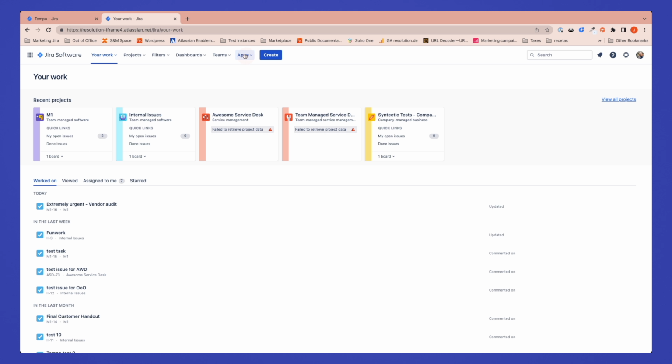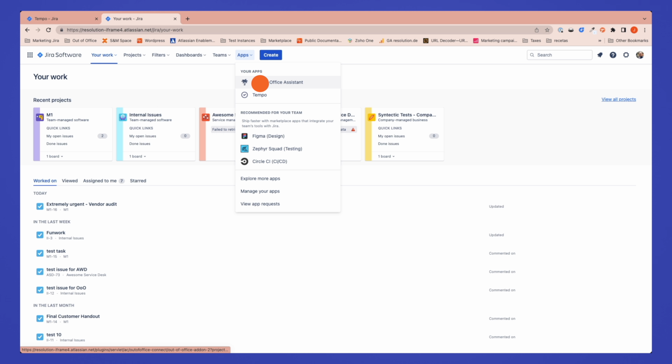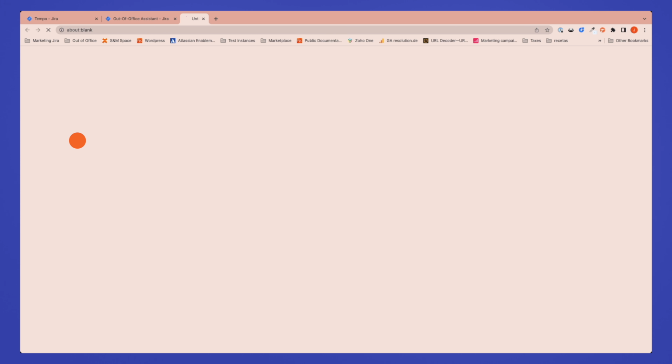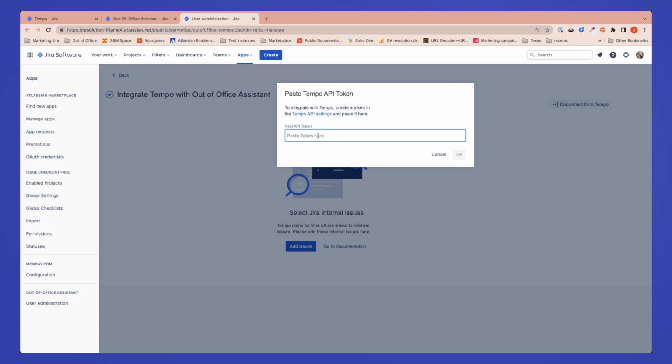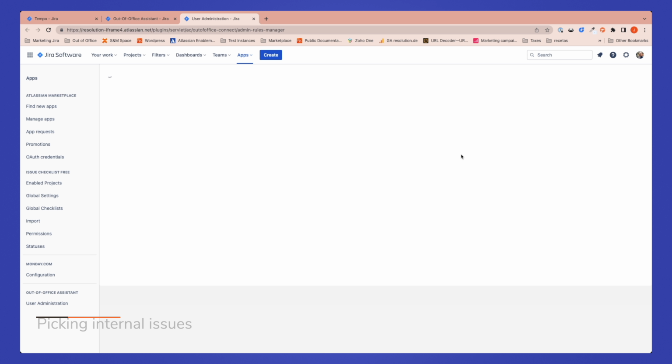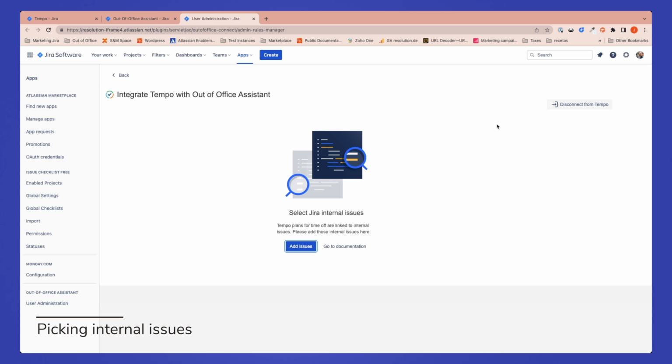Now, let's go into Out of Office. Go to User Administration and click the Connect with Tempo button. You'll be asked to paste the token. There you go. Now, Out of Office has access to the Tempo API.